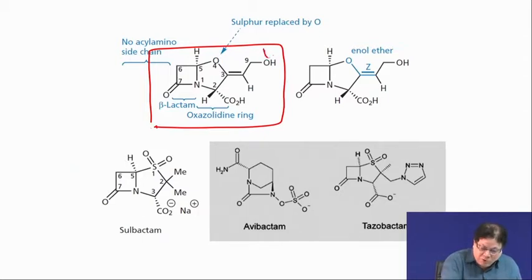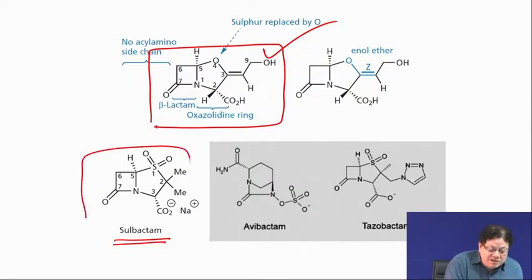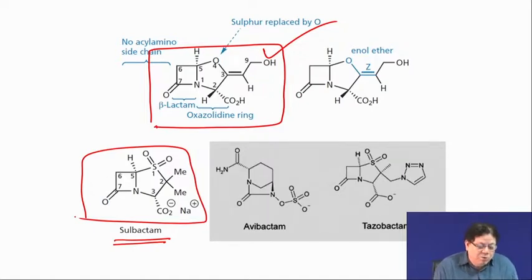Clavulanic acid is very good, that is true. It is again a microorganism made compound. Now, there are synthetic compounds, sulbactam. What did they do? See, it is basically a penicillin without any side chain. I think the numbering is again 1, 2, 3, 4, 5, 6, 7. It could be that the numbering goes like this, but we will have to check whether different texts follow different numbering. But whatever you follow, this becomes 6 in penicillin and this becomes 7 in cephalosporin.